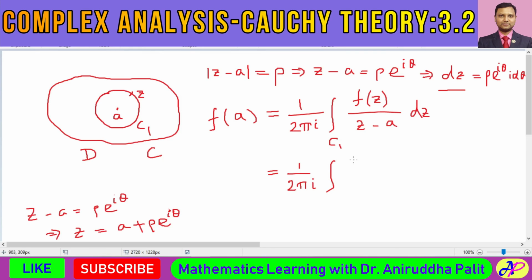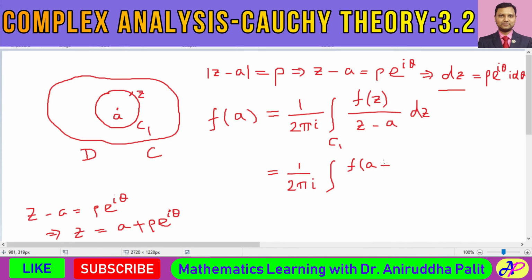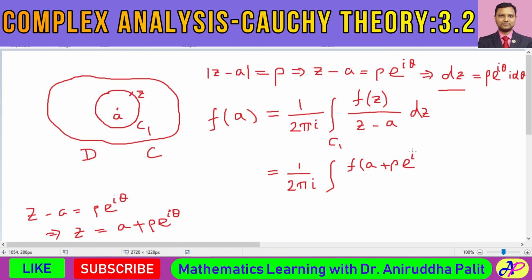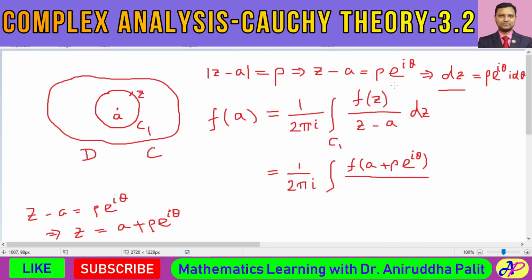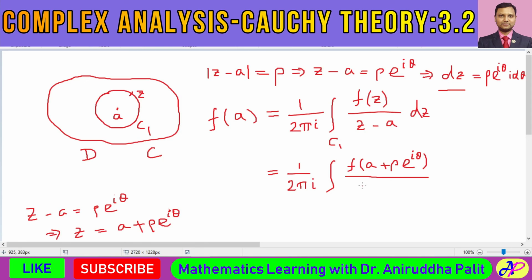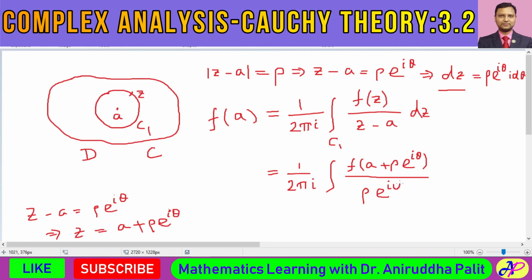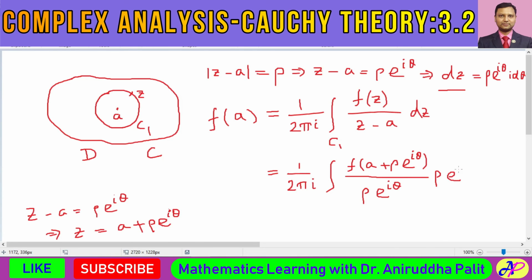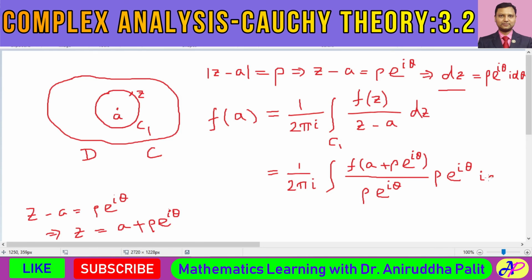Therefore, in place of f of z, we can write f of a plus rho into e to the power of i theta, divided by z minus a, which is rho into e to the power of i theta, and dz is equal to rho e to the power of i theta into i d theta.